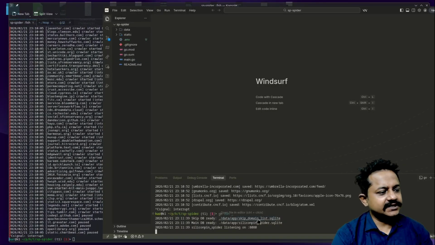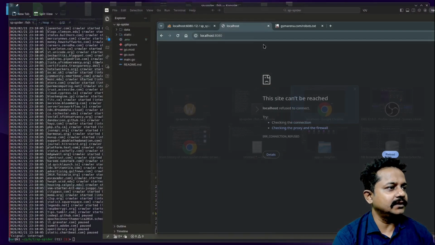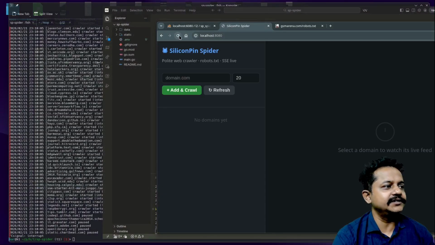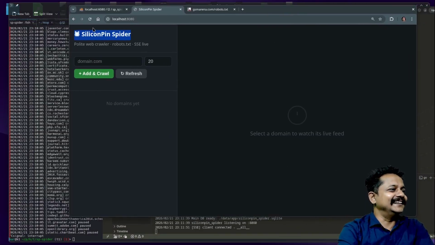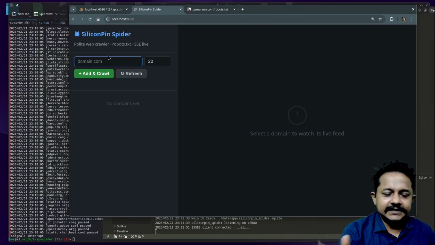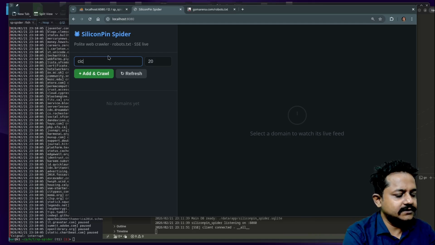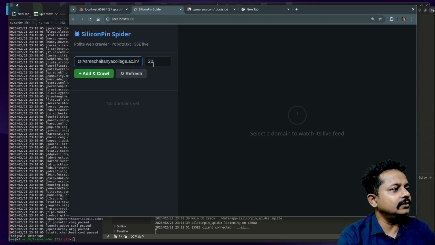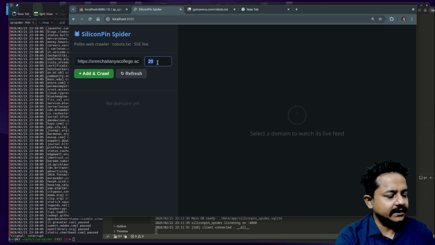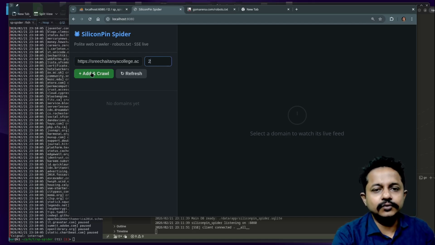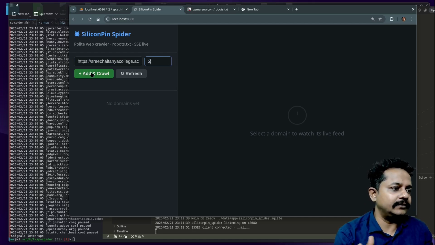See, the application has started on port 8080. Let me show you the application on port 8080. It is a simple spider called Silicon Pin Spider. Okay, let's add CICD hosting.com. Let's add srichaitanya. That is an academic website, and I had to do some crawling.